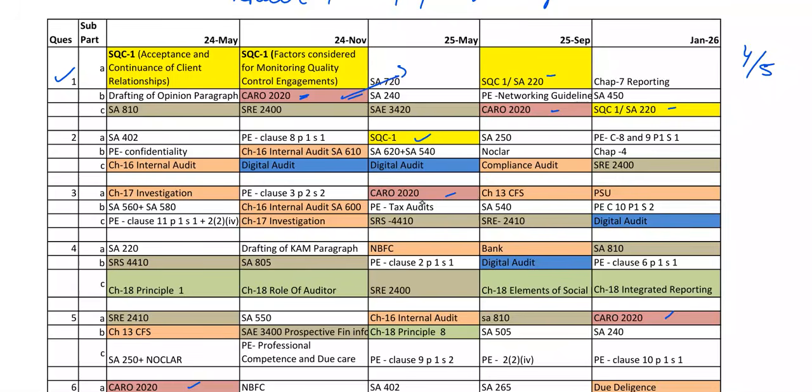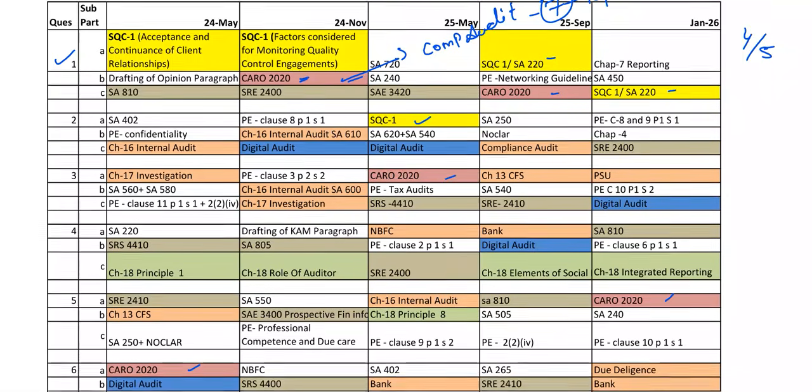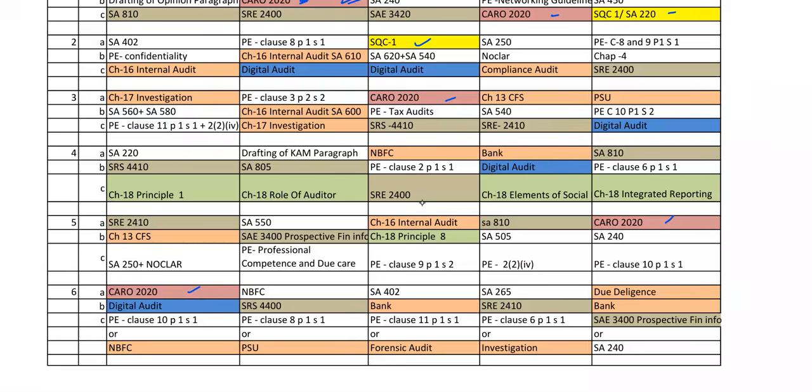Along with this, please focus on company audit, right? Company audit. If you just refer to chapter number 7 in your study material, there is some reporting area, which is the Companies Act part. You just revise those areas. Fine, because it has not been tested for a long time, there are high chances of it getting tested. Then we are slowly moving into chapter number 18. Okay, this is the sustainability and development chapter, because you can see the question here.